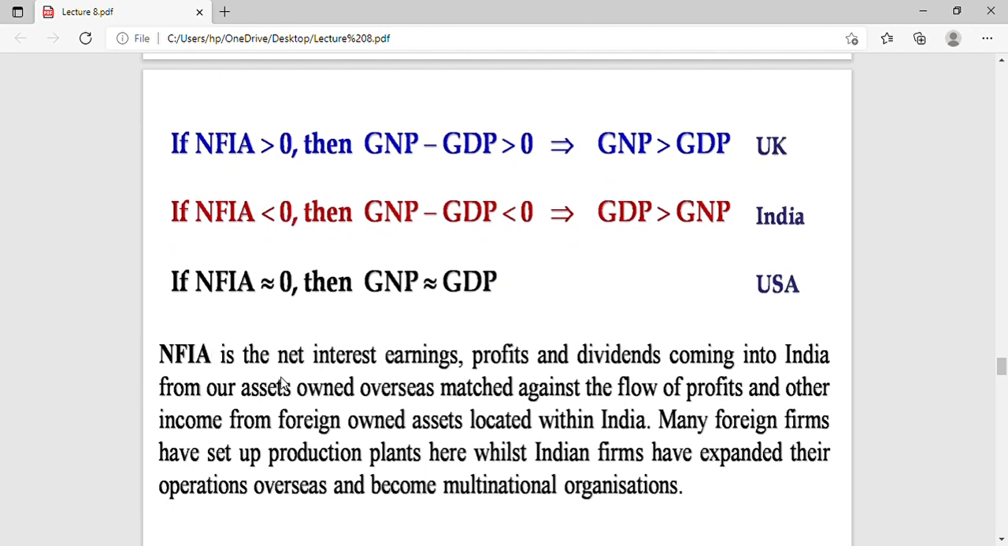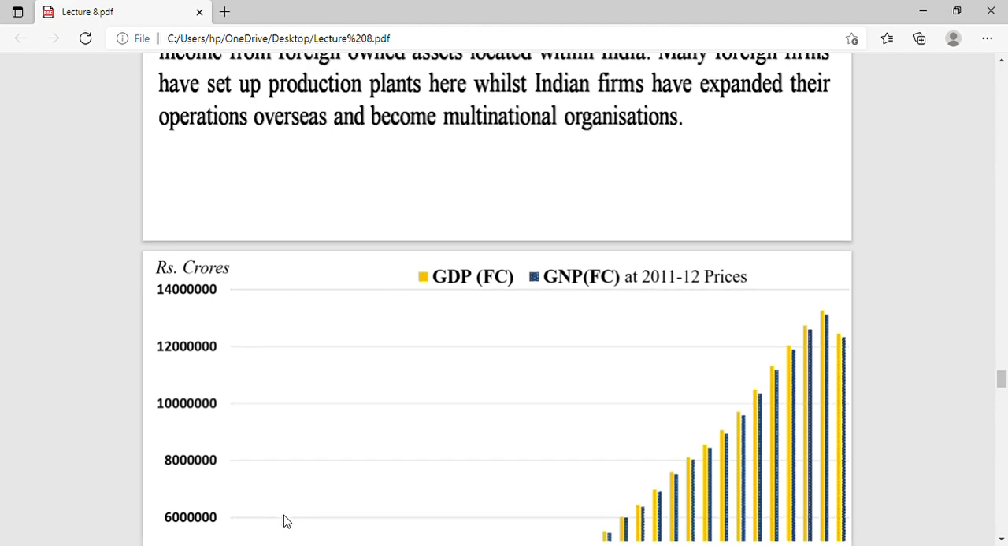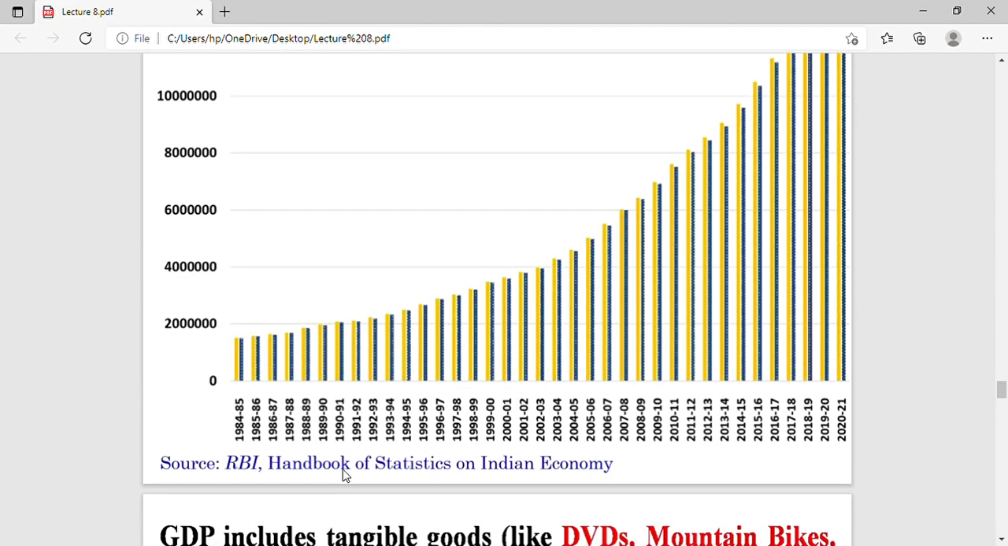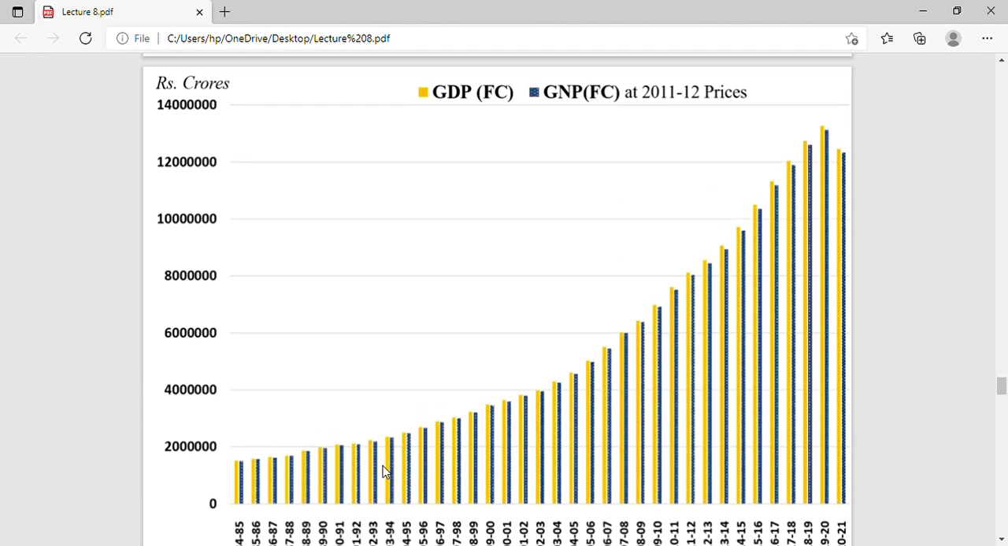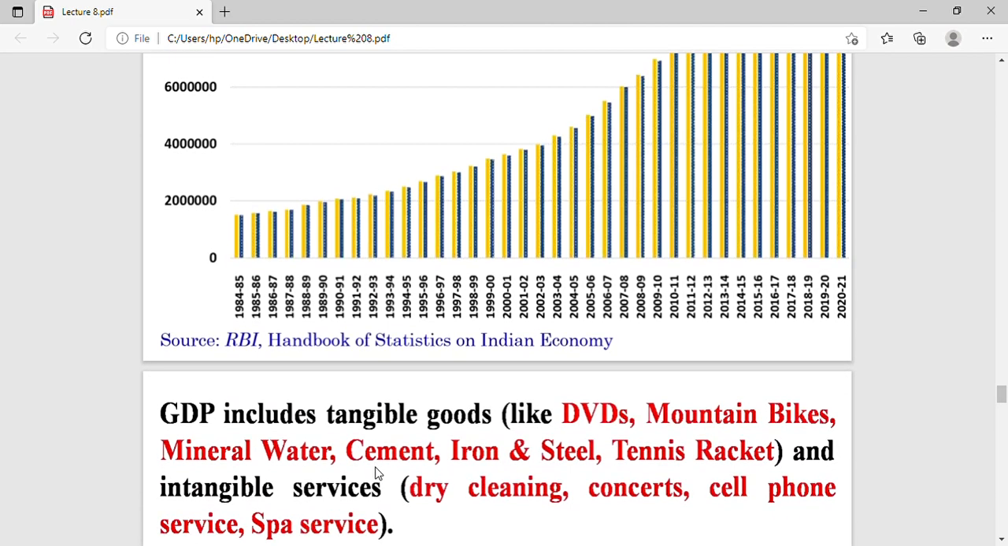So NFIA is the net interest earnings, profits and dividends coming into India from our assets owned overseas, matched against the flow of profit and other income from the foreign owned assets located in India. Many foreign firms have set up production plants here, while Indian firms have expanded their operations overseas. So this is the GNP and GDP data for the Indian economy at different times. You can pause and read this.